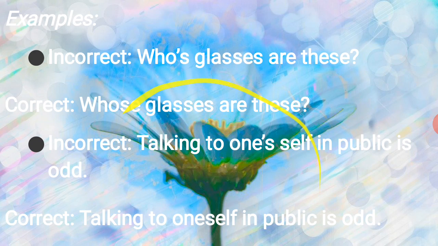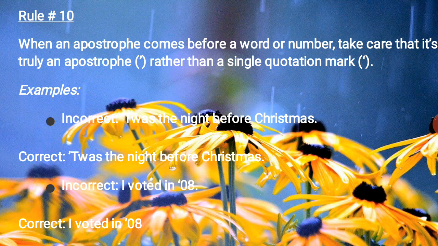So rule number 10. When an apostrophe comes before a word or a number, take care that it is truly an apostrophe rather than a single quotation mark. Got it? Before going to the example, just understand: when an apostrophe comes before a word or a number, take care that it is truly an apostrophe rather than a single quotation mark. Got it?